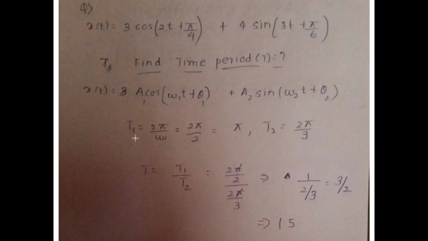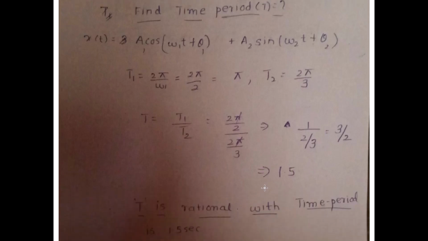Find T1 for signal 1, T2 for signal 2, and divide T1 by T2. If the resultant value, which here is 1.5 or any value, is a rational value, then yes, it's going to be periodic and T1 by T2 gives the time period. Hence it's 1.5 seconds, and since it's rational, not irrational, it is considered to be a periodic signal.